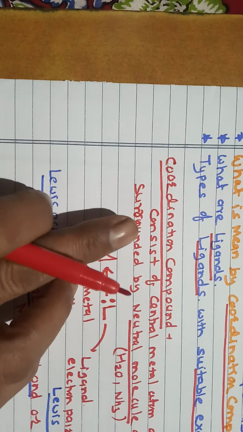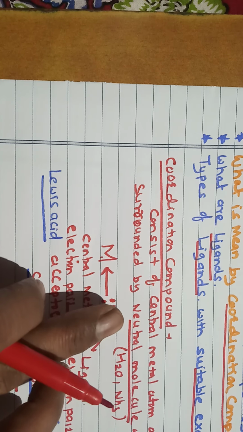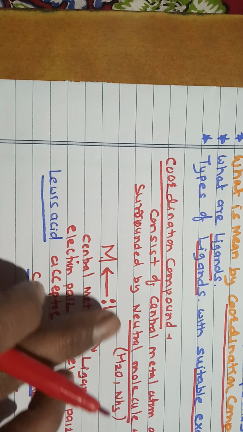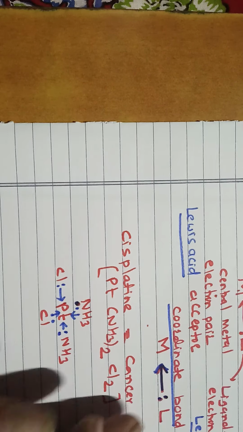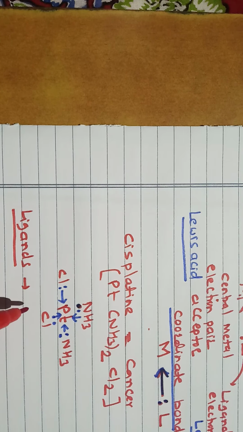So a coordination compound is a compound consisting of a central metal atom or ion surrounded by neutral molecules or ions. Okay, so what are the ligands here? How do we define the ligands?